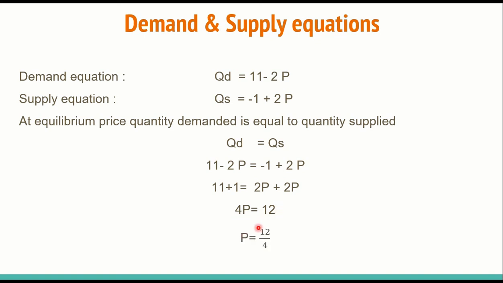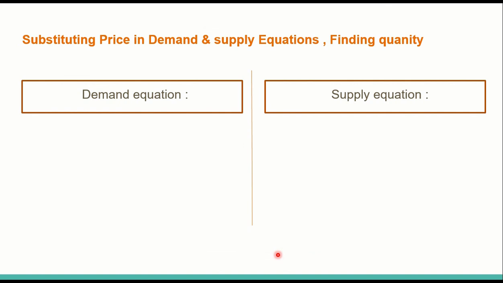If the equilibrium price is 3 rupees, then at this price quantity demanded and quantity supplied will be the same. In order to find the equilibrium quantity, we shall put this price in the demand and supply equations and solve for quantity.